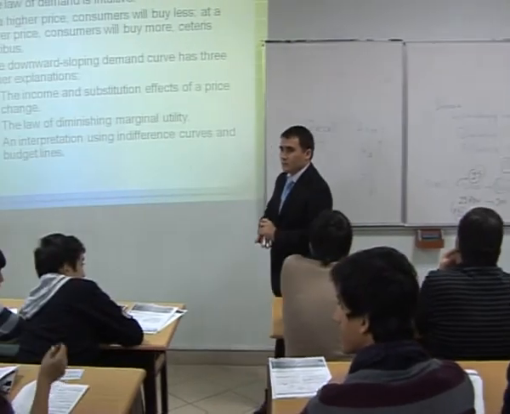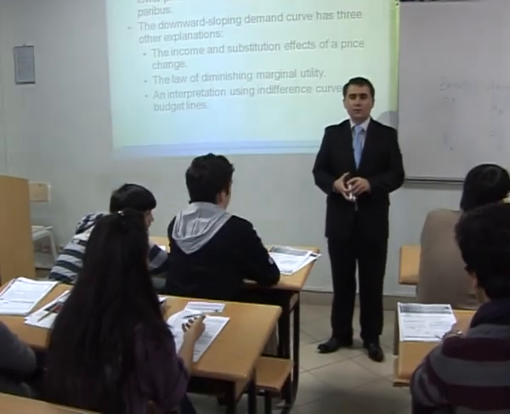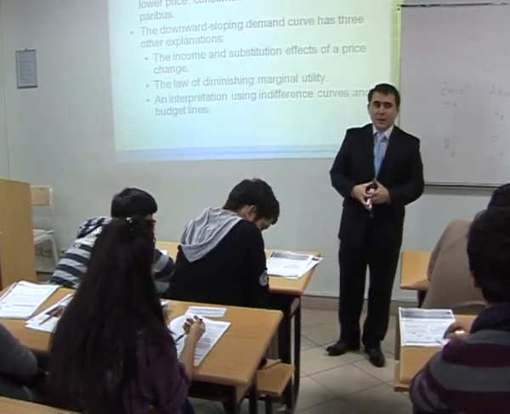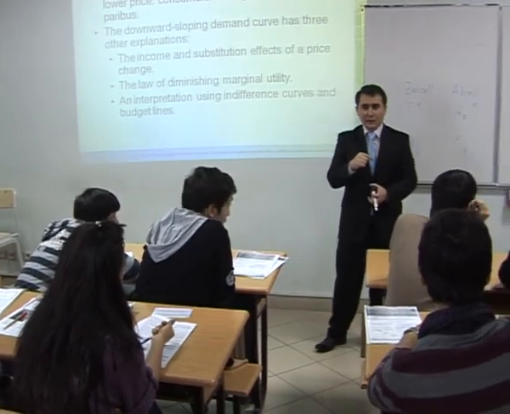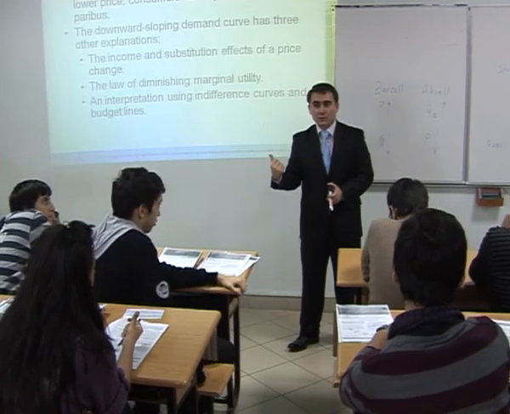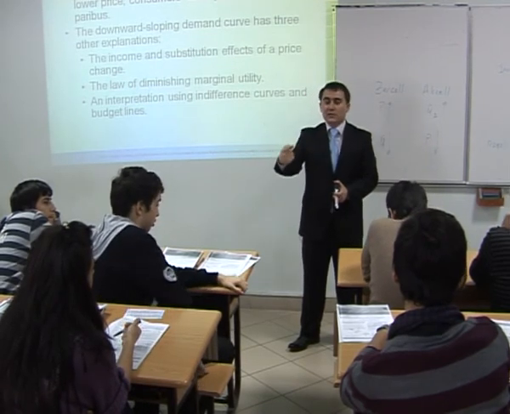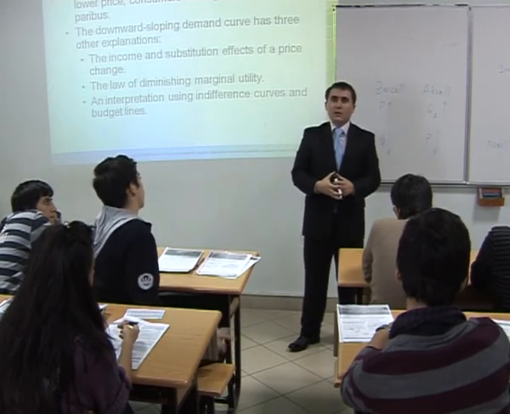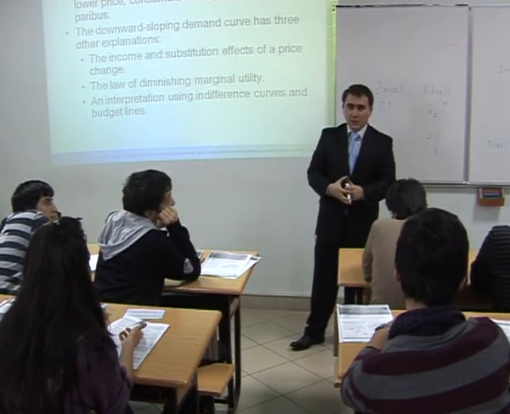We don't mention the inferior goods here. When you look at the income effect, it's the income effect of a price change. But it still applies to inferior goods, no problem.